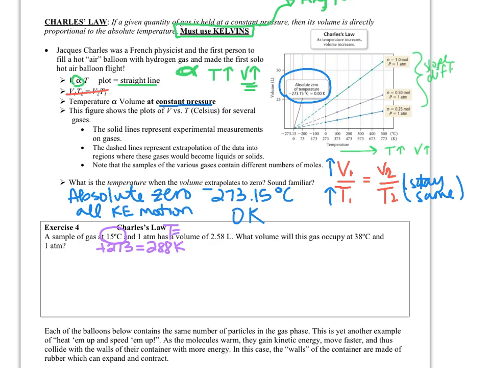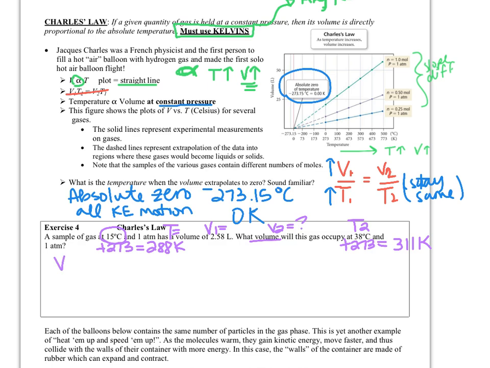And it says it's at 1 atm, has a volume of, so there's volume. And then it wants to know what's going to be the volume of the gas at 38 degrees Celsius. So again, add 273. When we add 273 to that, we get 311 Kelvin. And so that's going to be temperature 2. From there, we're basically trying to find what is volume 2, the new volume, right?